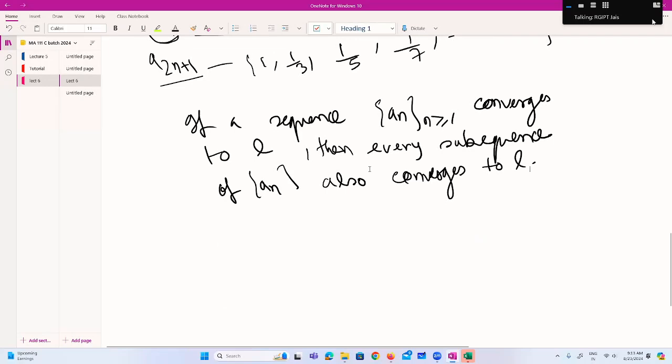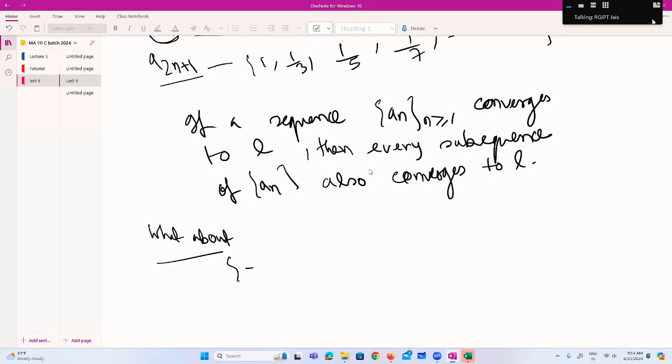If the sequence an converges to L, then every subsequence should converge to L. What about the converse? Suppose some subsequence converges to L, can the sequence also converge to L?